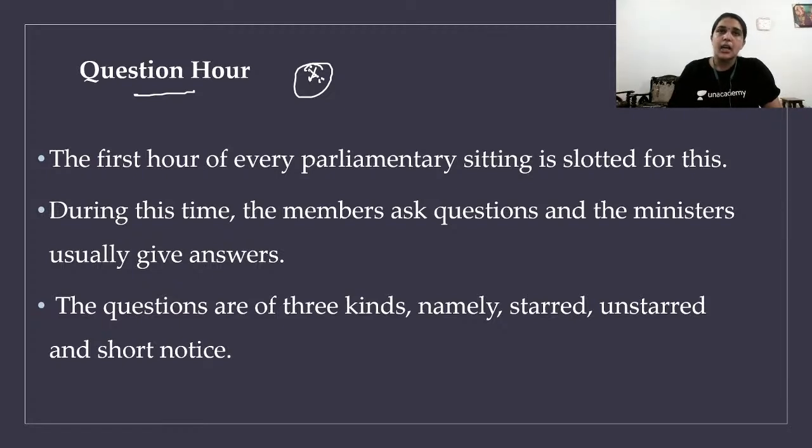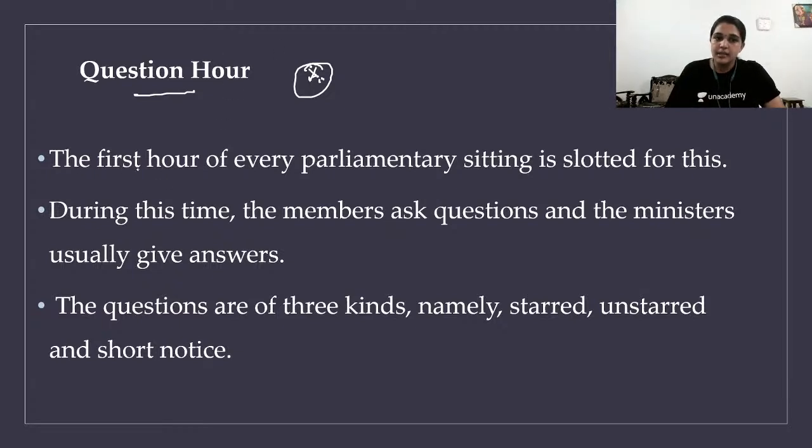Simply to say, the members of parliament are nothing but the representatives of people. So when there is a government, the people should ask questions to keep the government in line. That people cannot directly do. I mean, they can do, but not that effectively. So the representatives are given permission to ask questions.